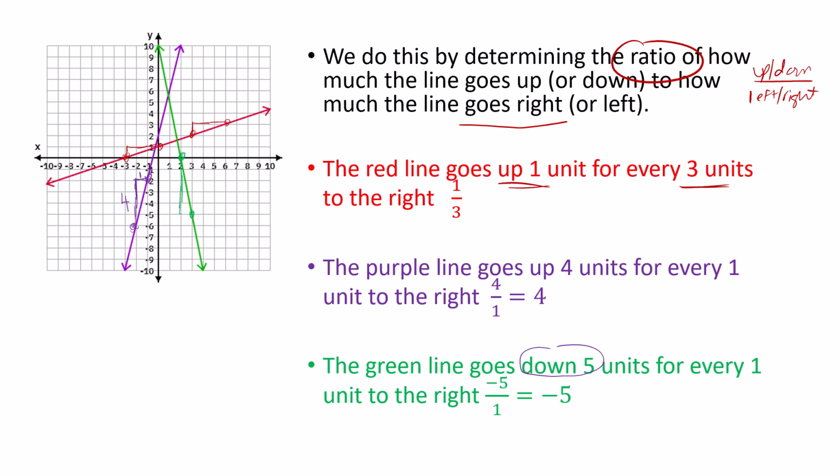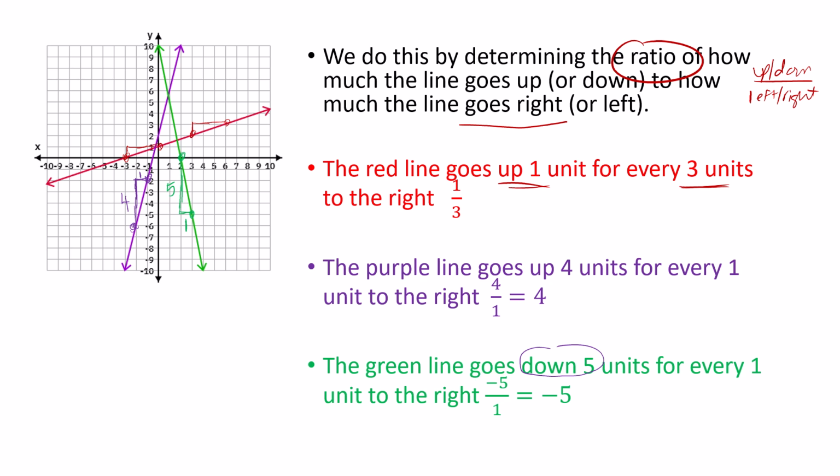I'm going down 5 units for every 1 unit that I'm going over. And the way we represent that in our ratio is with the negative there. And so we indicate that it is going down by saying negative. And so -5 compared to a 1 would simplify to -5.